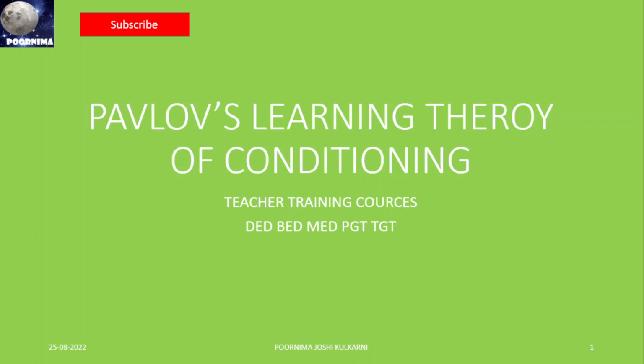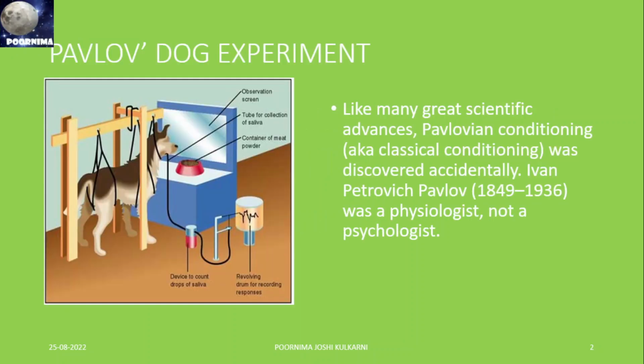Now let's discuss Pavlov's learning theory of conditioning. It is for the teaching and learning course in digital teaching psychology. Pavlov conducted an experiment on dogs. Like many great scientific discoveries, Pavlovian conditioning, classical conditioning, was discovered accidentally. Ivan Petrovich Pavlov, born in 1849 and passed away in 1936, was a physiologist, not a psychologist.